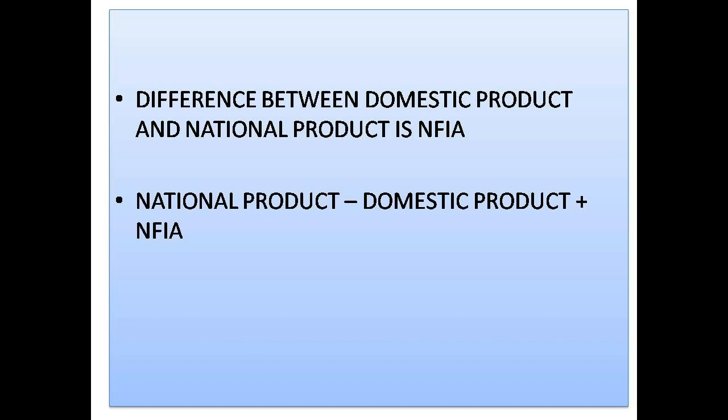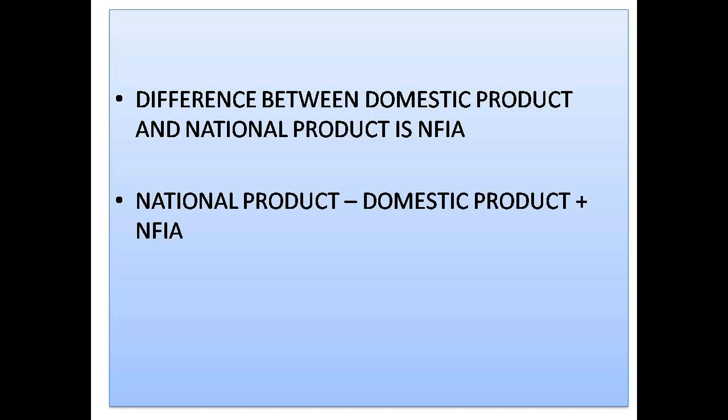When you say national product, you mean the value of goods and services produced by the normal residents of a country, either inside the country or outside the country. So it doesn't matter where the production has taken place. What matters in the case of national product is whether the production is carried out by the normal residents of the country or not. So I hope you could understand the difference between domestic product and national product.